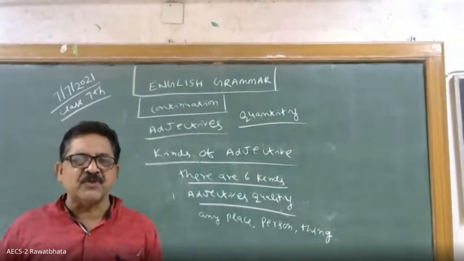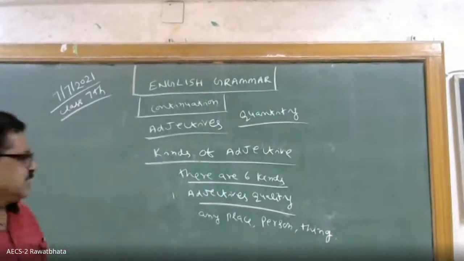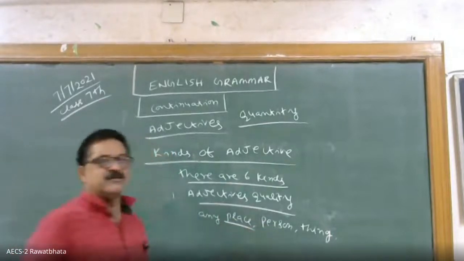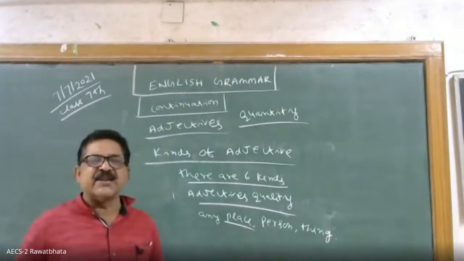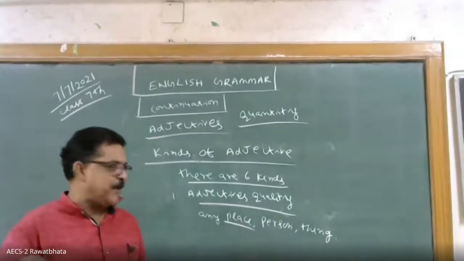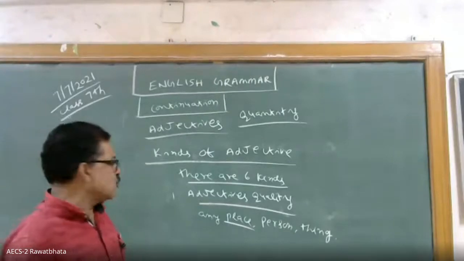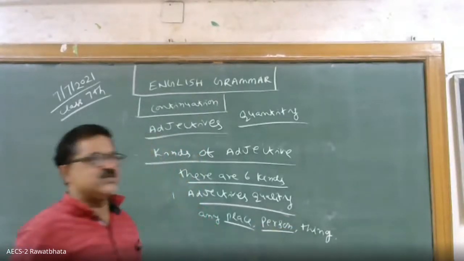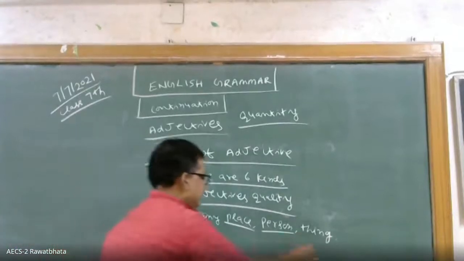So I am adding something more. I am qualifying the place. Suppose person, Mr. Ram is an honest person. So about person, I am telling the quality of the person. So it is also coming under the first kind, adjective of quality.